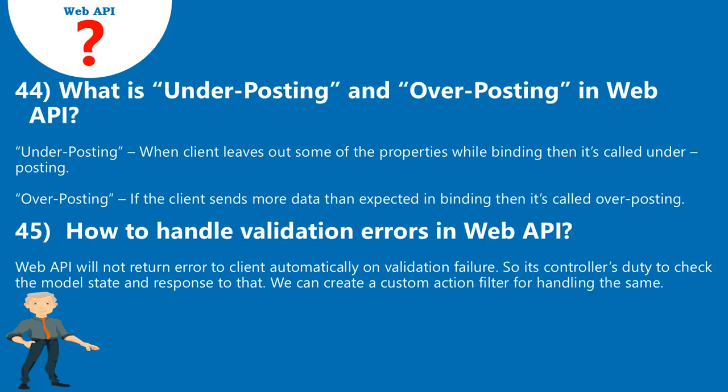45. How to handle validation errors in Web API? Web API will not return an error to the client automatically on validation failure. So it's the controller's duty to check the model state and respond to that. We can create a custom action filter for handling the same.